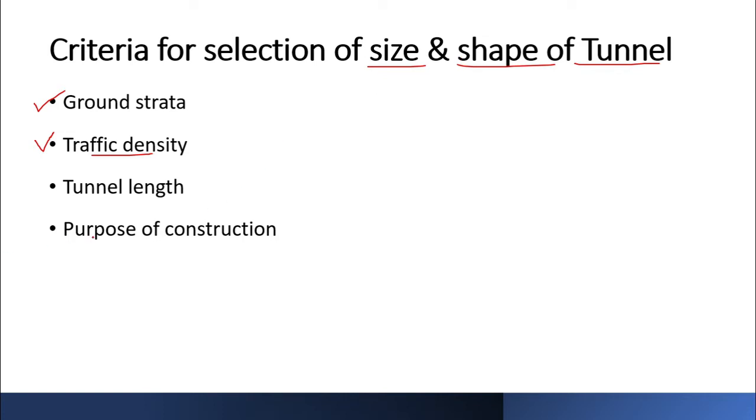This we have already touched upon when we were discussing the different shapes, as in the egg shape, the circular shape, the elliptical shape. So in each of the shapes we saw that there is a particular purpose for which they can be constructed. Then another important thing, that is the water table. As we are dealing with this ground strata, so obviously there is going to be presence of water table.